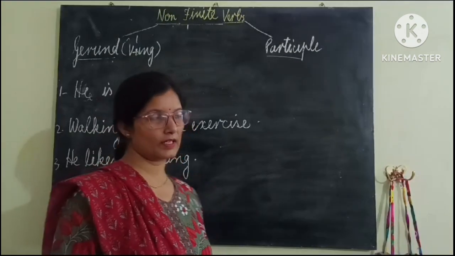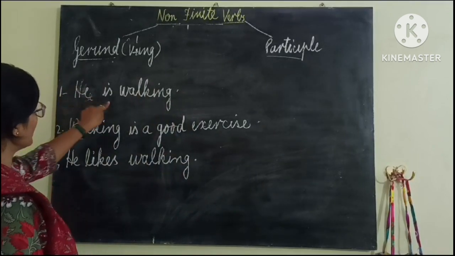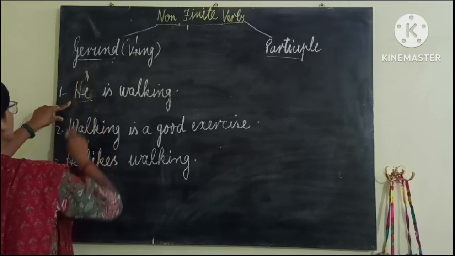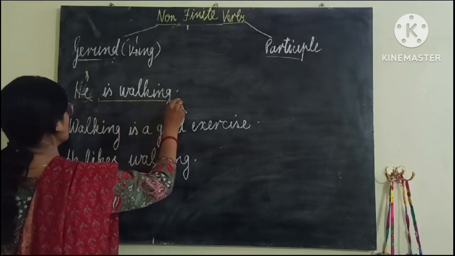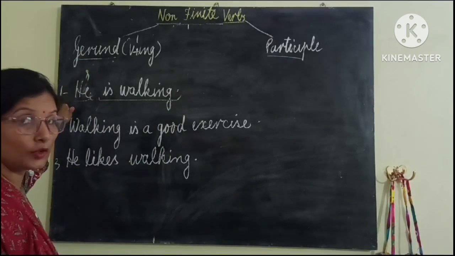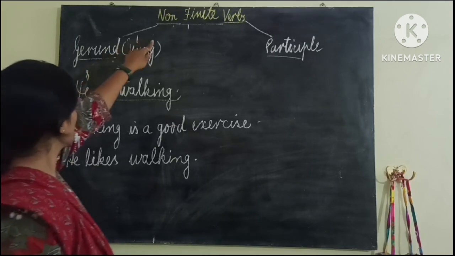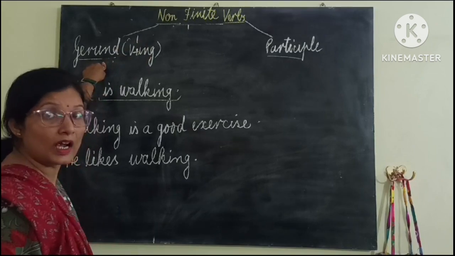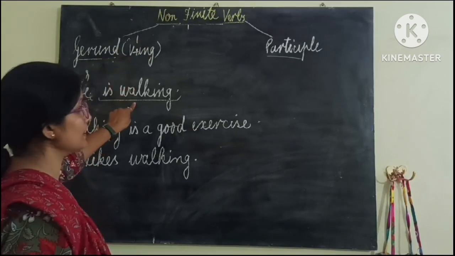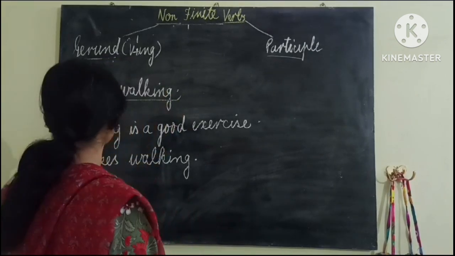Okay, let's take one example of walking. Number one sentence, he is walking. Here he is subject. Is walking, this is verb. But I have already said that non-finite verbs will not behave as verb. They will behave as noun, being ing. If we write the ing form of the verb and they behave as noun, then only they will be called non-finite verbs. But here, he is walking.